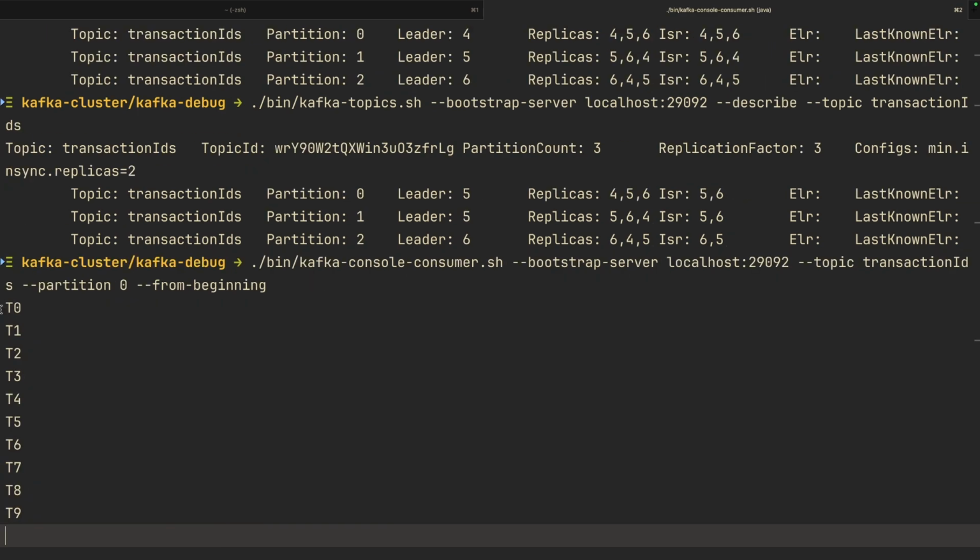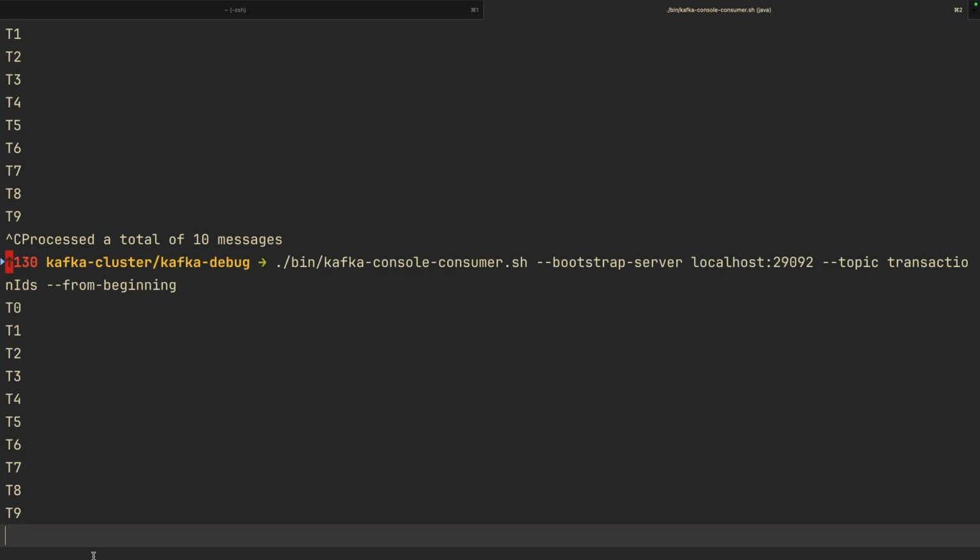And as you can see, we have T0, T1, 2, 3, 4, 5, 6, 7, 8, and 9. It seems like our cluster is stable and we don't have duplicates. We didn't even lose any message. It is possible to have duplicates, but it is not a must. So we are all good. Our messages are intact and our cluster is also stable.